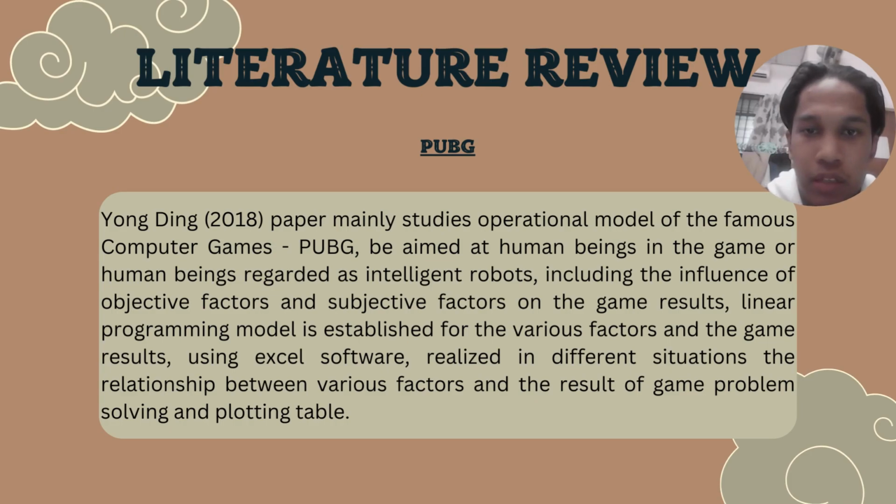A linear programming model is established for the various factors and the game result using Excel software, realized in different situations, the relationship between various factors and the result of game problem solving plotting table. So basically PUBG is a mobile game, which the long name is Player Unknown Battleground.